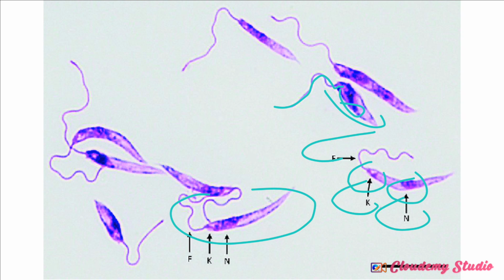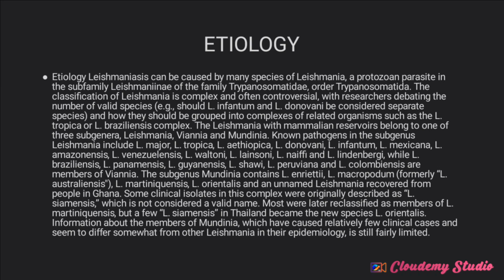Now, talking about their etiology. Leishmaniasis can be caused by many species of Leishmania, which is a protozoan parasite in the subfamily Leishmaniinae, family Trypanosomatidae, order Trypanosomatida. They are still under Trypanosomatidae.